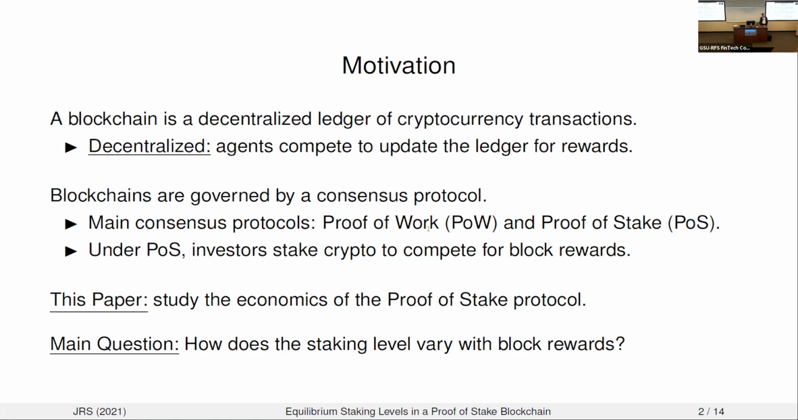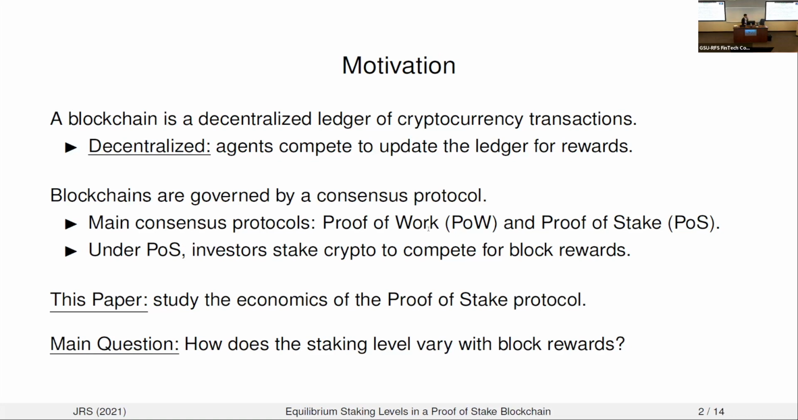Now, under proof of stake, there's no mining, there's no energy expenditure. Instead, investors are going to stake their cryptocurrency in order to compete for block rewards, which are basically fixed values of cryptocurrency that they earn. In this paper, we want to focus on the economics of the proof of stake protocol. And we have one particular question in mind, which is, how does the staking level, which is the market value of staked cryptocurrency, vary with the rewards that incentivize that staking behavior?